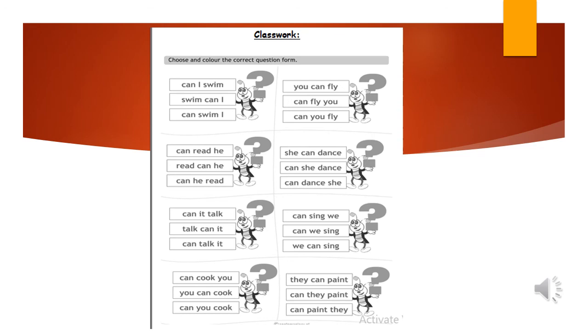Open your booklet. What you will do here is that you will choose and color the correct question form. For example, number 1, what's the correct question form? Let me remind you. We said that can comes at the beginning of the question, and then we have the subject, and then we have the verb, and don't forget the question mark. So, can I swim? Or swim can I? Or can swim I? Yes, can I swim? Can, and then the subject, and then the verb. Now, take 5 minutes to answer these questions, and then check your answers in the next slide.